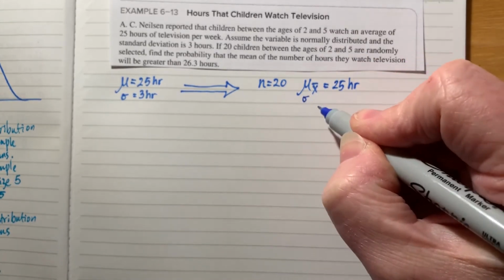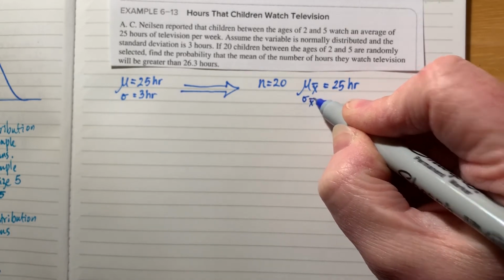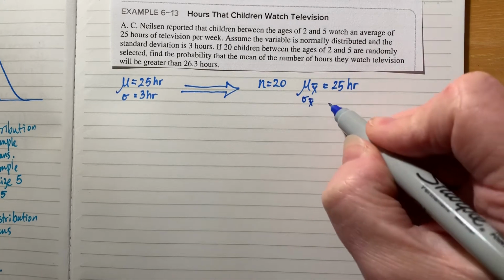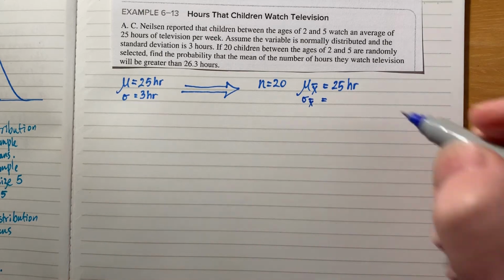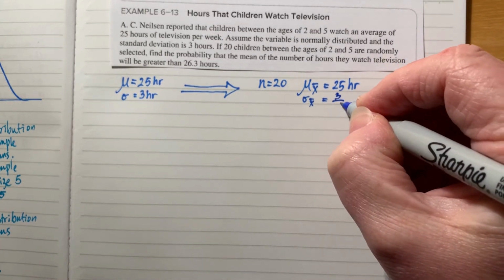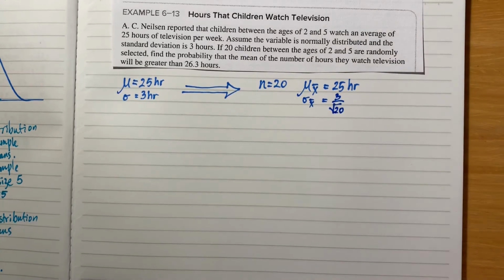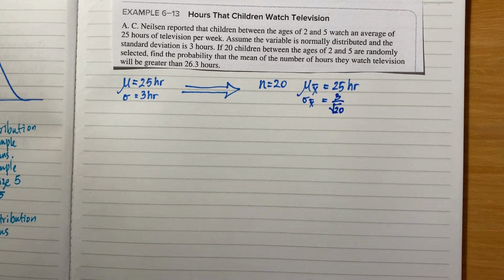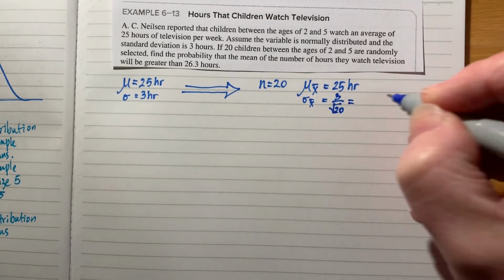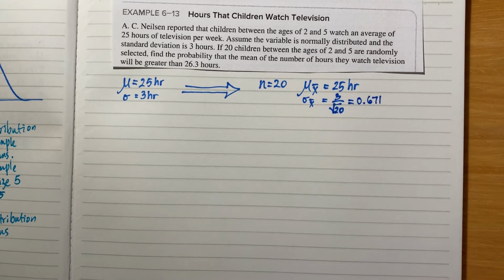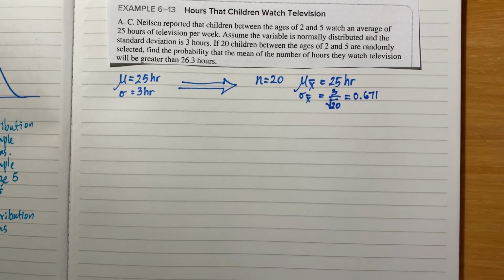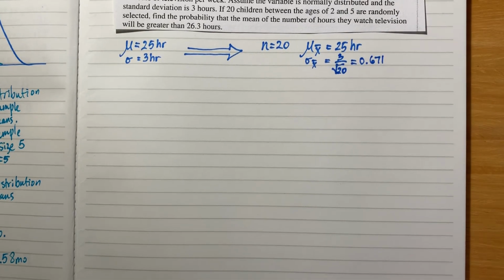Now, if I would like to figure out the standard error of all those samples of 20, I would have to take simply my standard deviation of the population and divide it by the square root of the sample size. If you take out your calculators and calculate this, I ended up with 0.671. And I always encourage you guys to pause the video and calculate things on your own and make sure that you're ending up with the same things that I end up with in these videos. If I make mistakes, let me know.